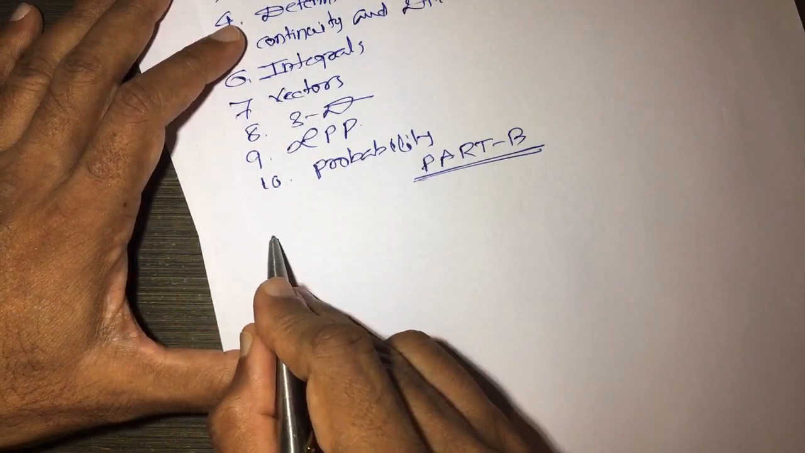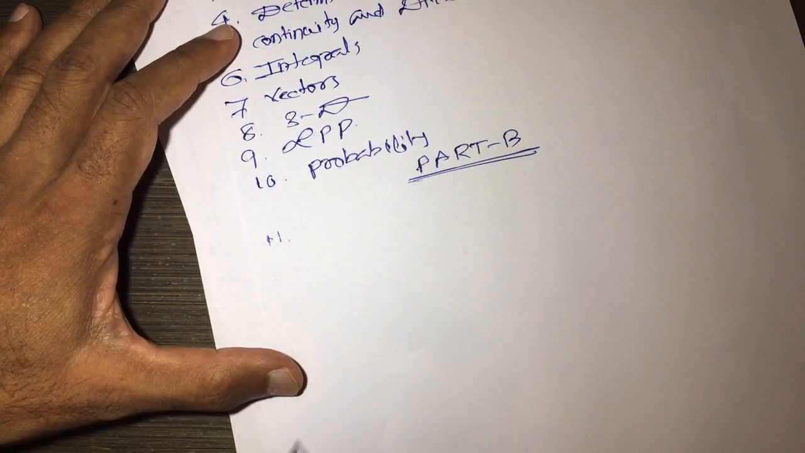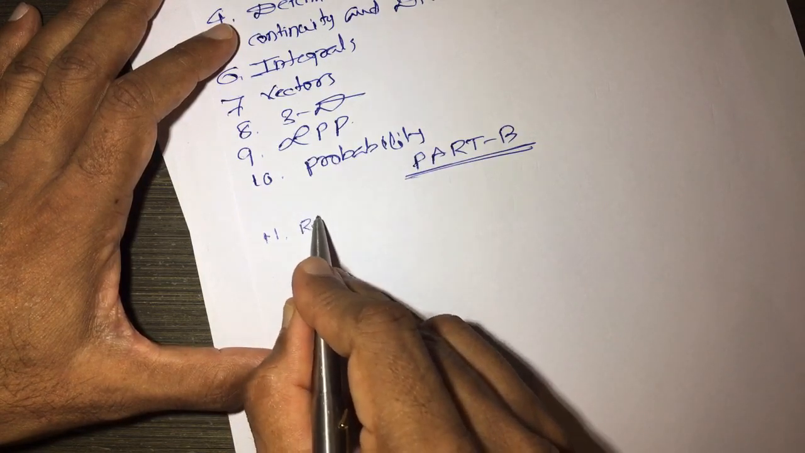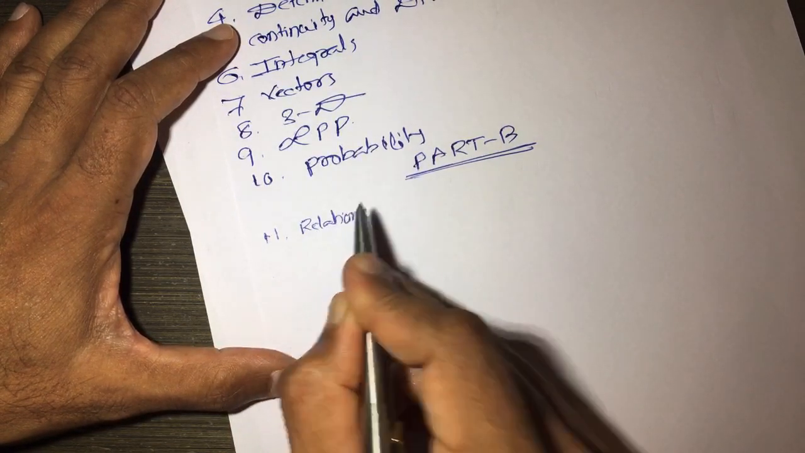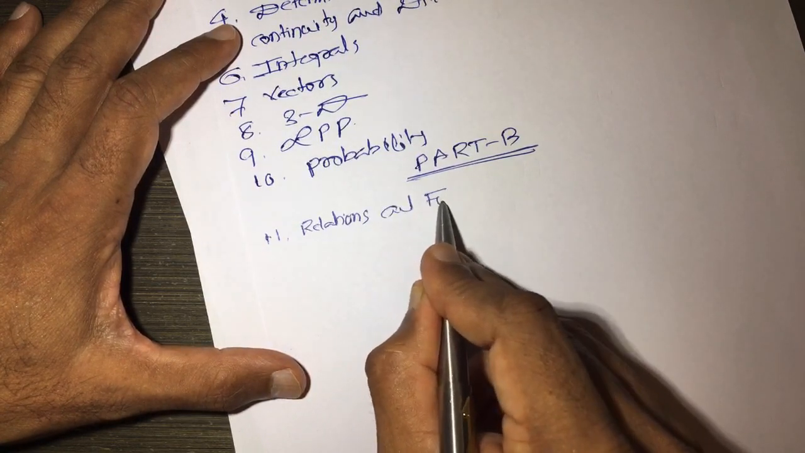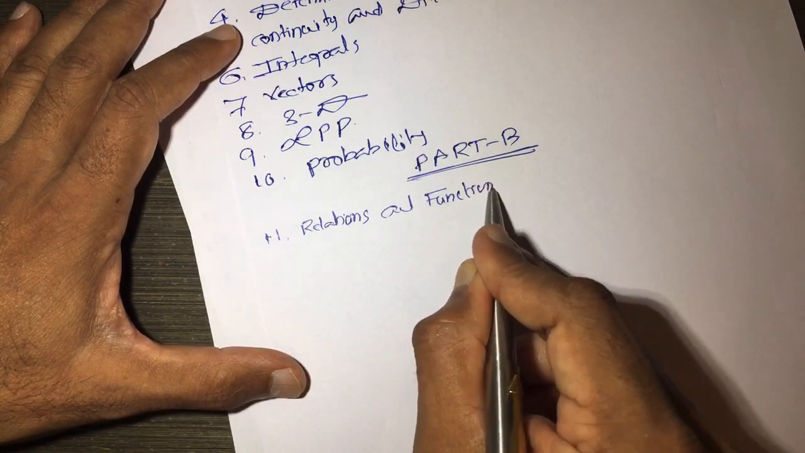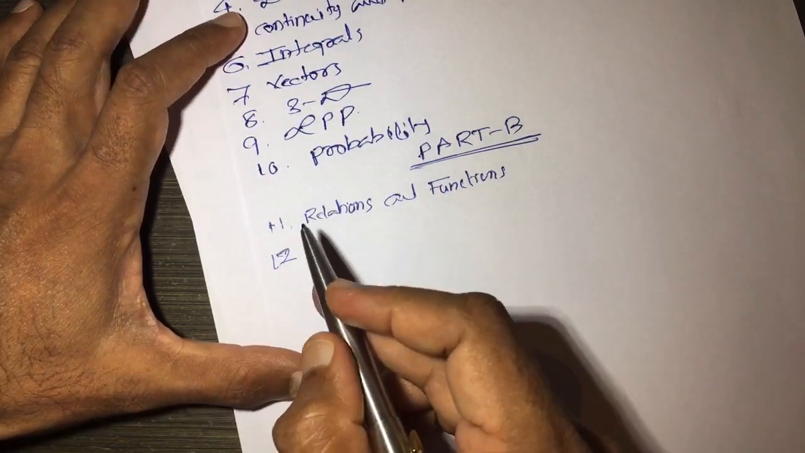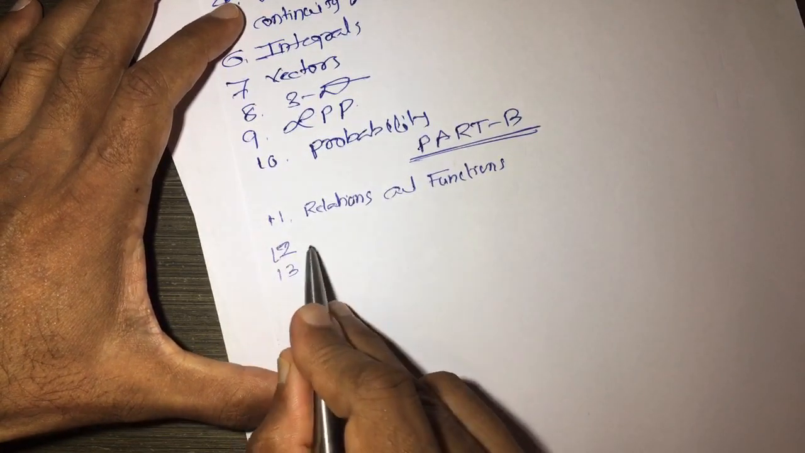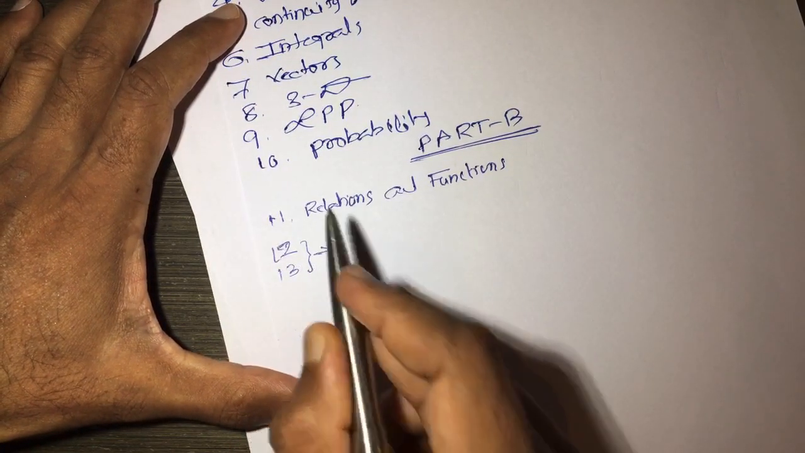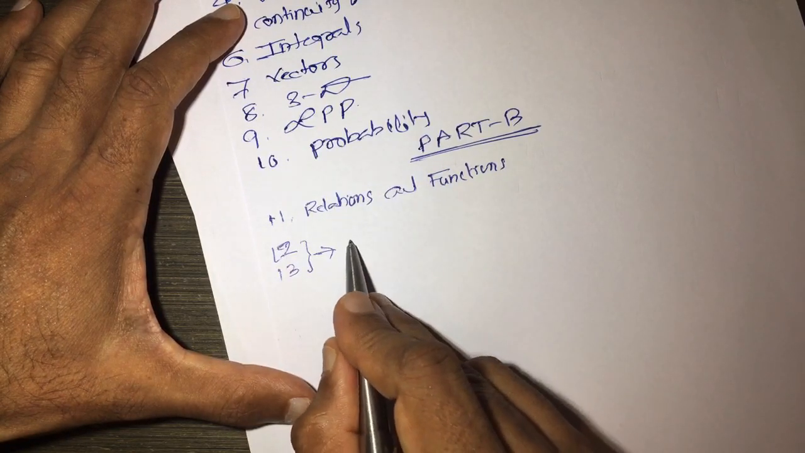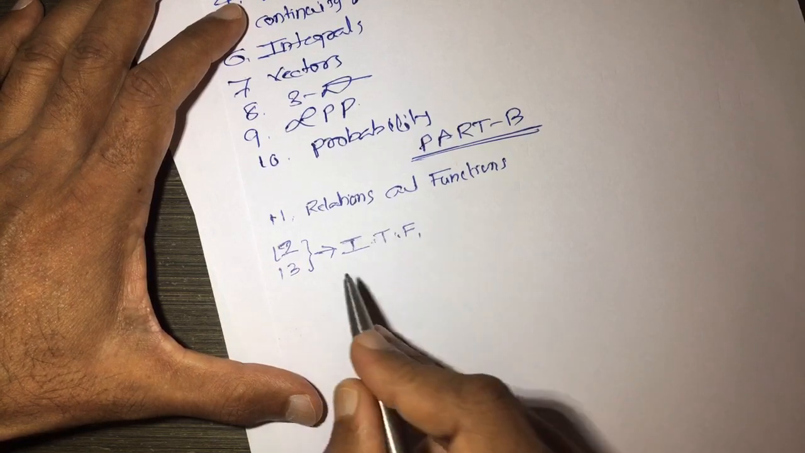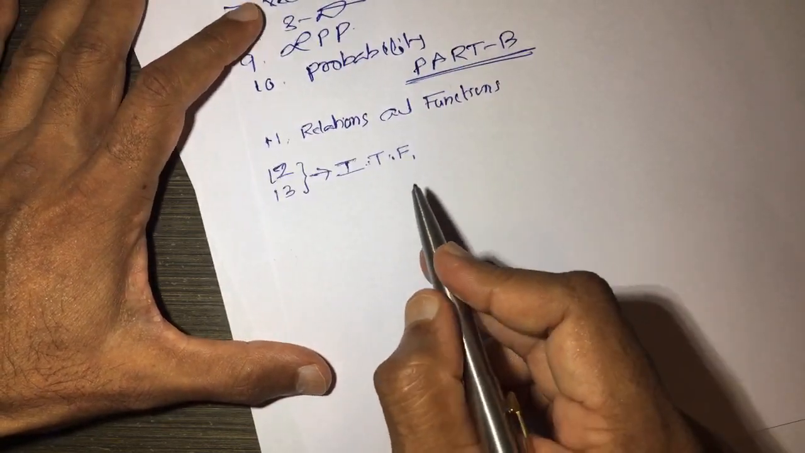After that, question number 11, part B 11, and this is on relations and functions. Question number 12 and 13, 2 questions on the same topic, and that is inverse trigonometric functions. I write in the brief, inverse trigonometric functions.